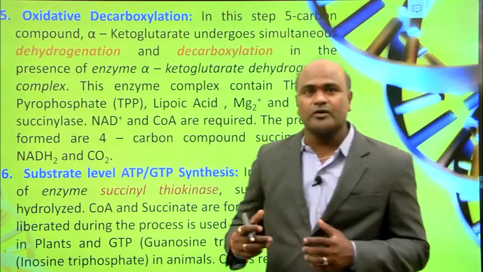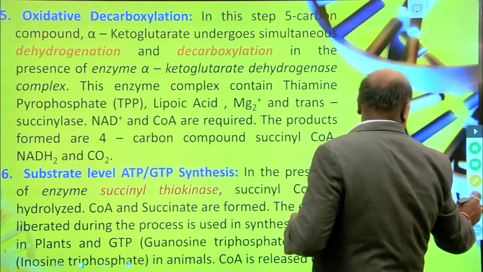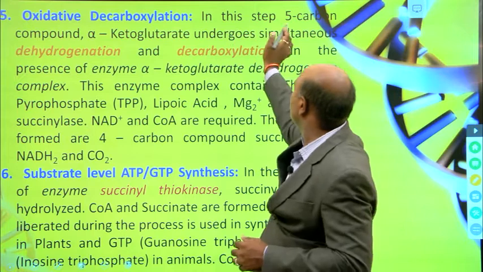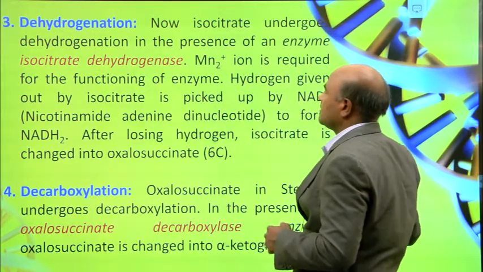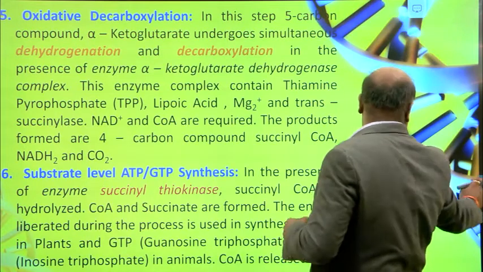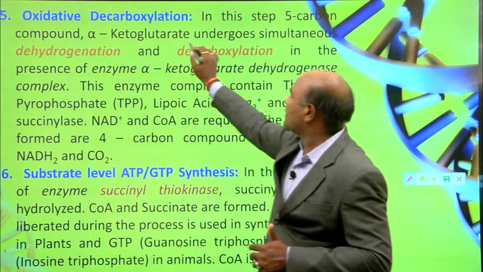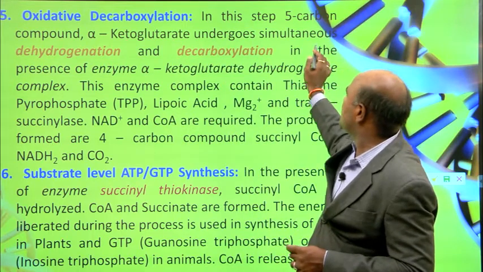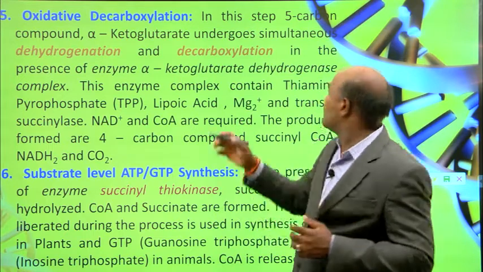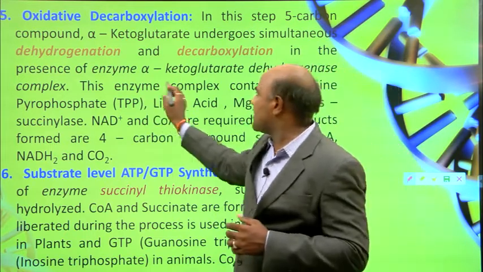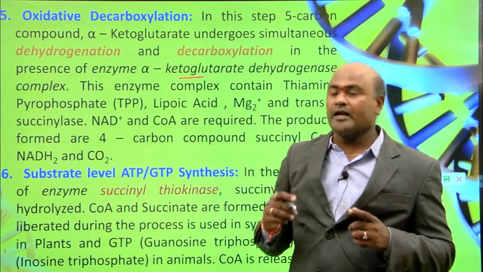The next, 5th step, is oxidative decarboxylation. In this step, the 5-carbon compound alpha ketoglutarate undergoes dehydrogenation and decarboxylation in the presence of the enzyme complex alpha ketoglutarate dehydrogenase.